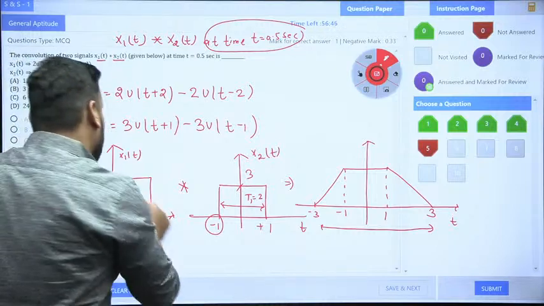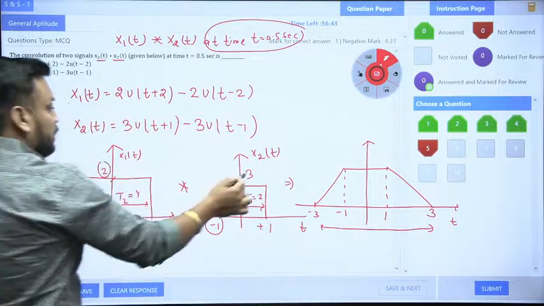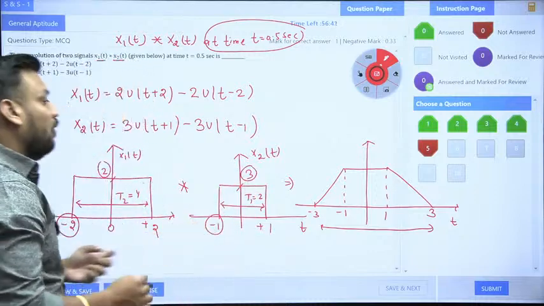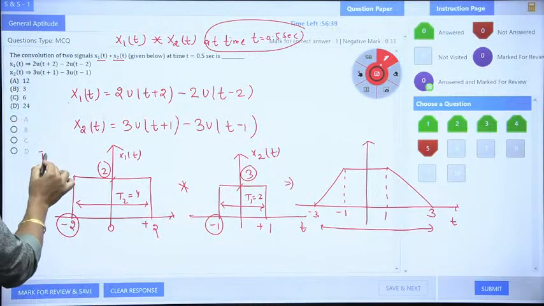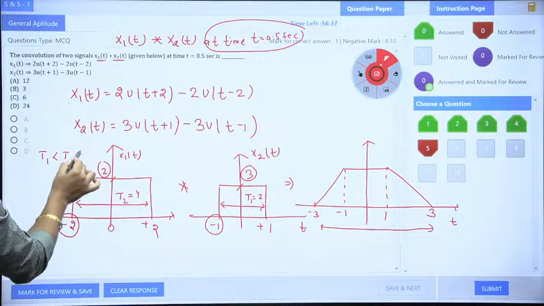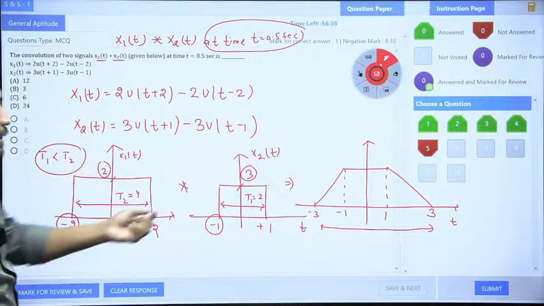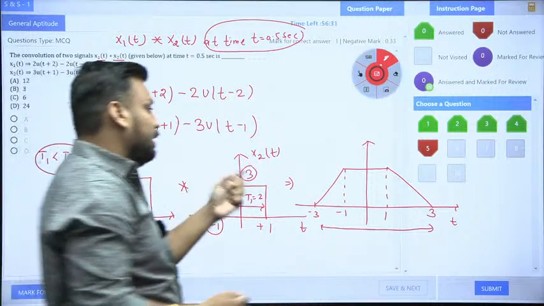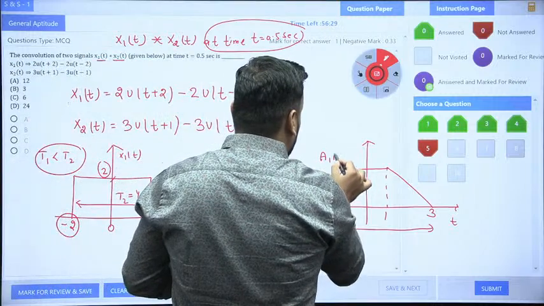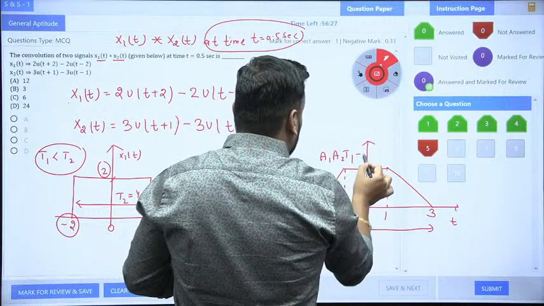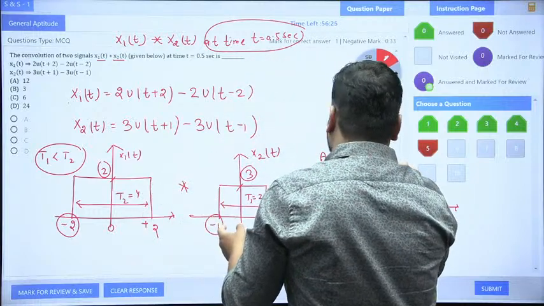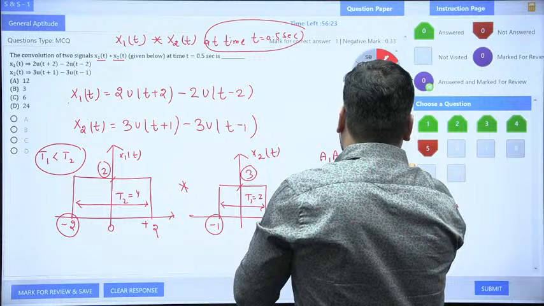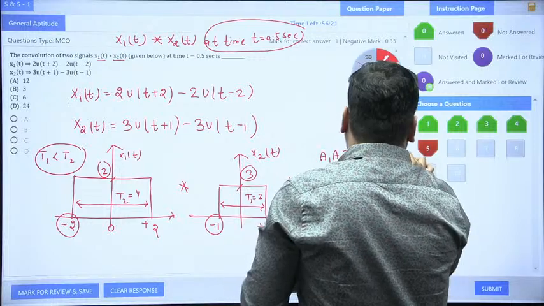So what is A1? A1 is nothing but this, A2 is nothing but this, and T1 is whichever has the lesser time duration. Of course T1 should be less than T2. So here T1 will be 2 and T2 will be 4. So the magnitude is A1 times A2 times T1. When you multiply, A1 is 2, A2 is 3, and T1 is 2.